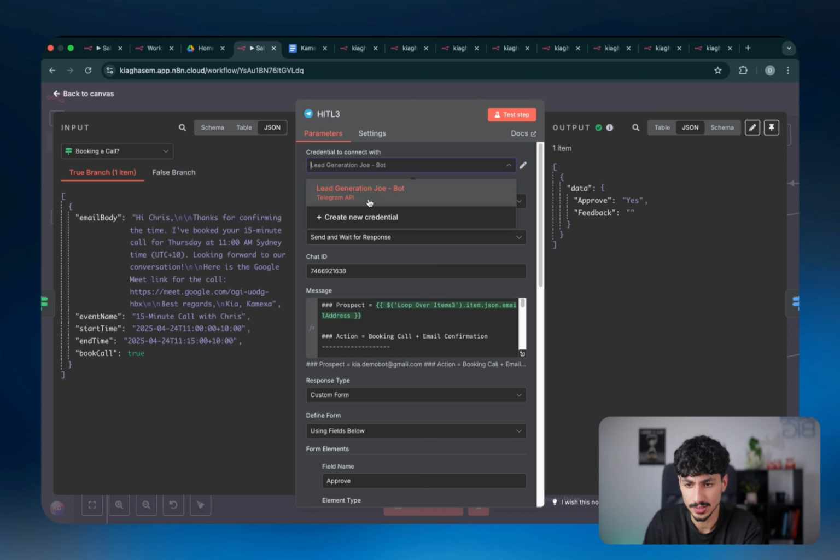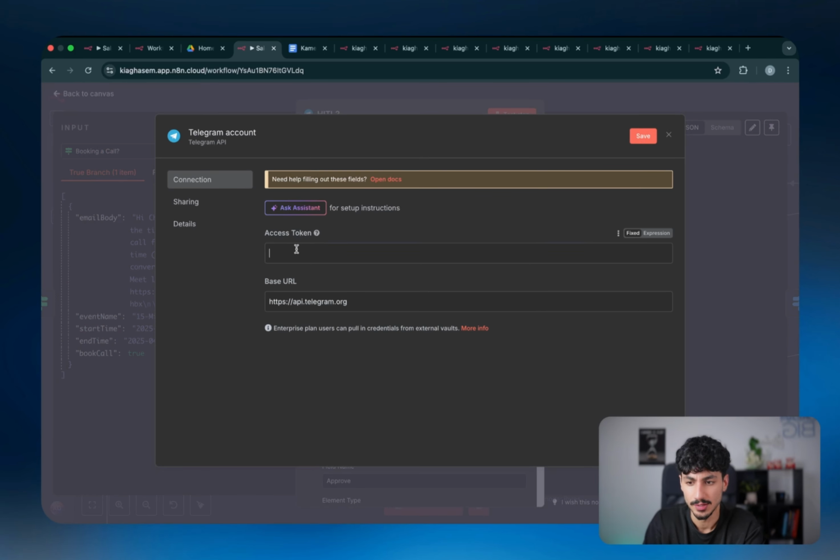You want to click on this button, you want to go to create new credential, and then it's going to ask you for an access token so it can actually connect to your Telegram bot. But at this very moment in time, unless you guys have built n8n workflows before this, you probably don't have a Telegram bot yet. So let me tell you how you can build your own version of Quick Reply Ruby